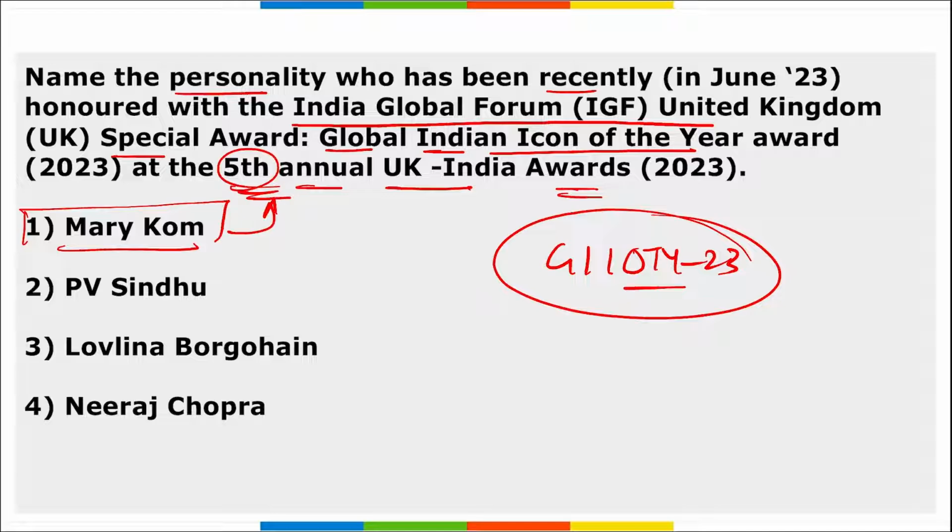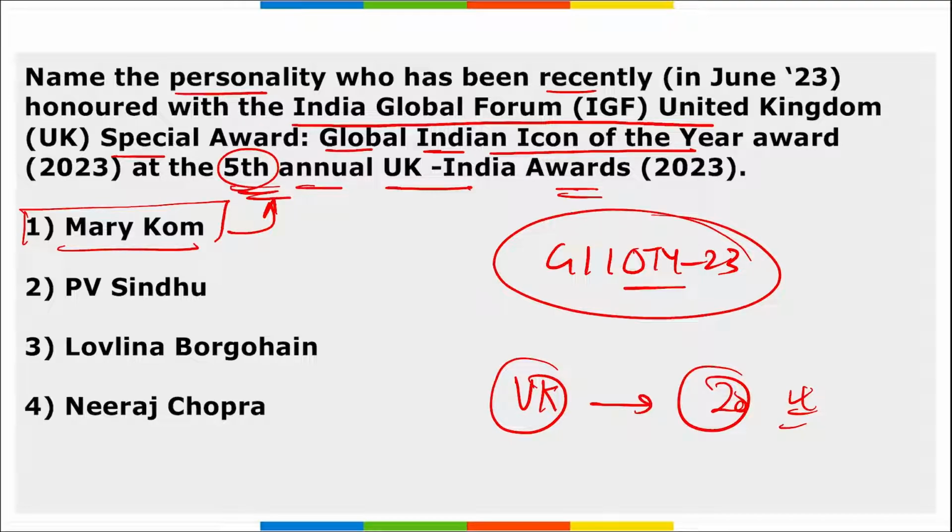If we talk about Mary Kom, she is related to boxing, right? She's a very famous woman boxer, she's 40 years of age and a Rajya Sabha member also, and she's the first ever Olympic medalist in women's boxing. Correct. She received the award from the Indian High Commissioner to the UK, Vikram Doraiswamy, and she shared her remarkable 20-year journey filled with dedication and commitment to the sport of boxing.